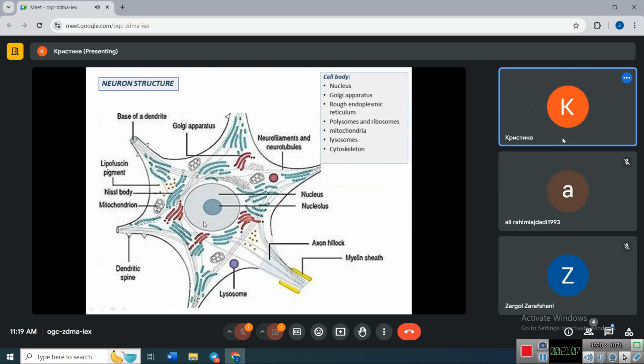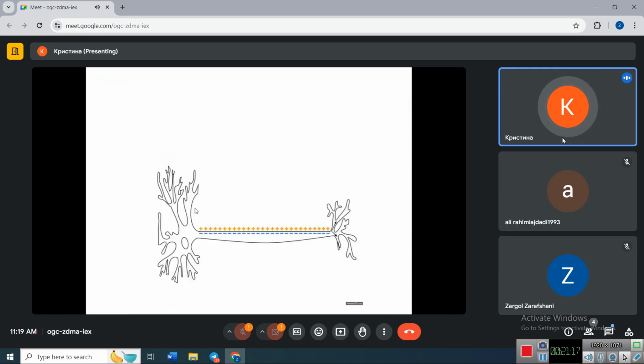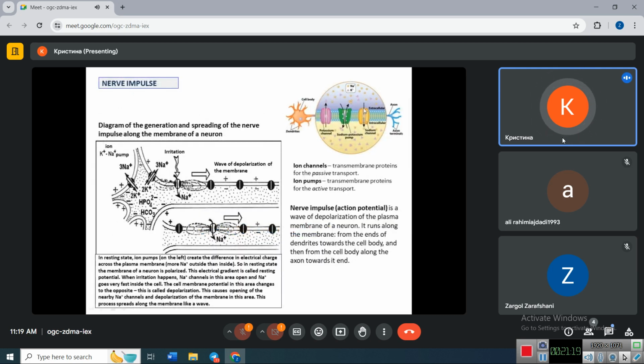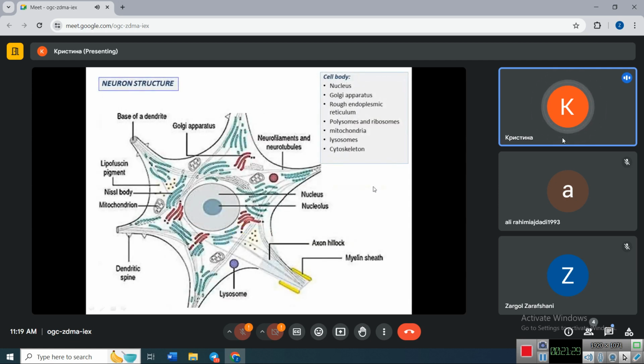In neurons we have a lot of euchromatin because neurons produce a very high amount of proteins, mainly those incorporated in the membrane, which are ion channels and ion pumps. These proteins should be produced inside the cell. So we have a large and light nucleus with nucleolus.